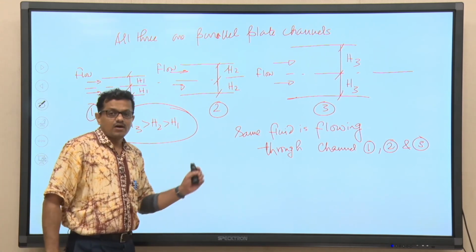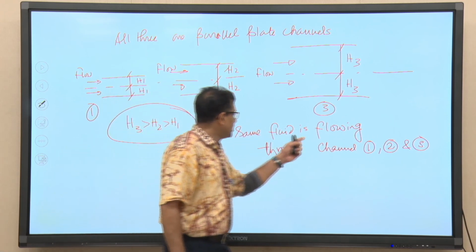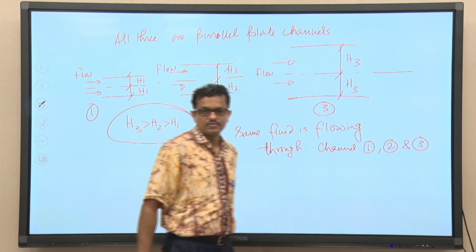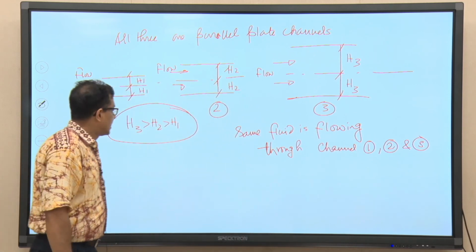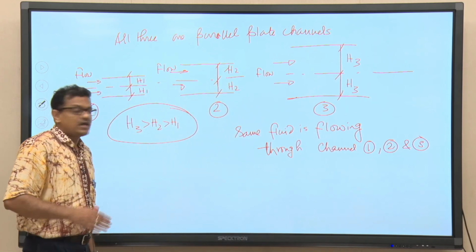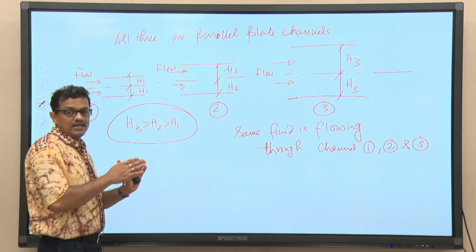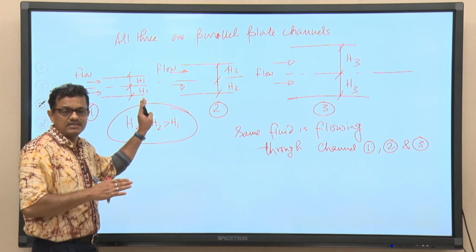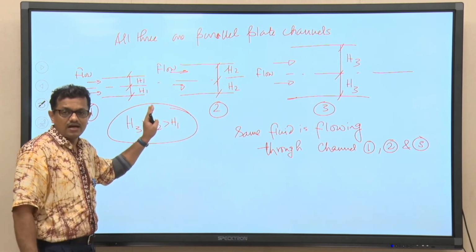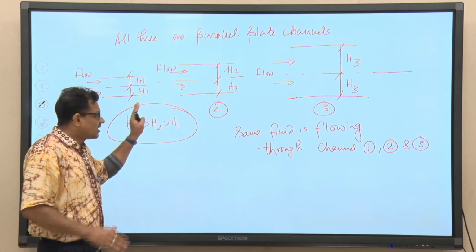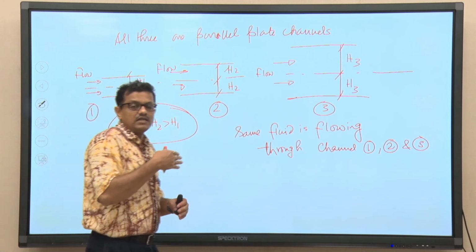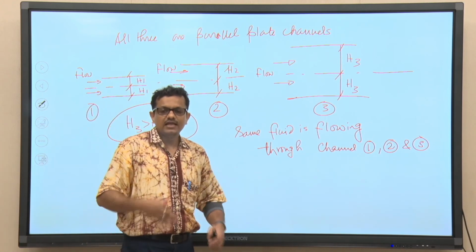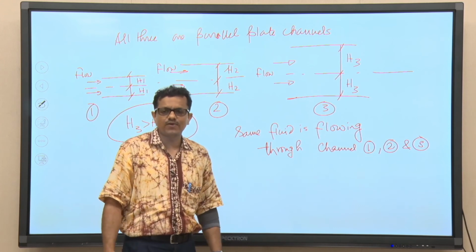If we allow the same fluid to flow through these channels, these channels are geometrically similar. Now, we can try to find out similarity in the context of fluid flow. In any flow phenomenon we can try to find out similarity.